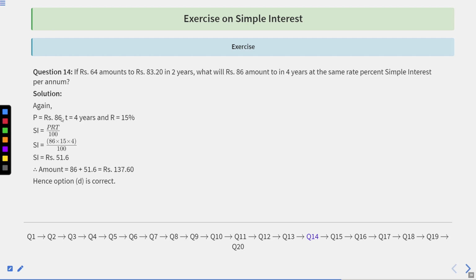So again, P equal to 86, time is equal to 4 years and R is equal to 15%. So the simple interest is equal to principal into rate into time upon 100. So simple interest is equal to 86 into 15 into 4 upon 100. So simple interest is equal to 51.6. Therefore the amount is equal to 86 plus 51.6, which is equal to 137.60 rupees. The option correct here is option D.